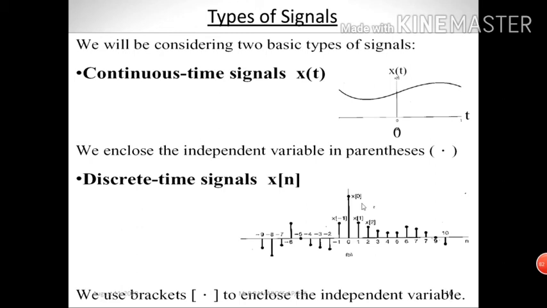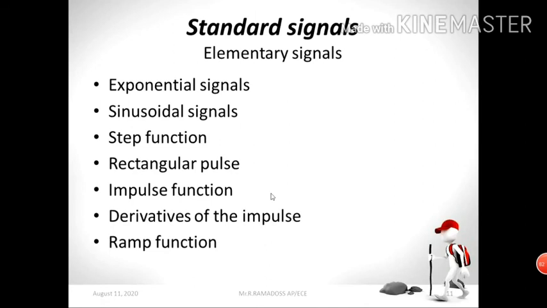So how will you define the discrete time signal? It will be defined such that the signal takes place at certain intervals of time, that is, only at particular time periods there will be signal. So instead of continuous time, we have the signals only at discrete instants. That is the definition for discrete time signal, right? We move on to standard signals.